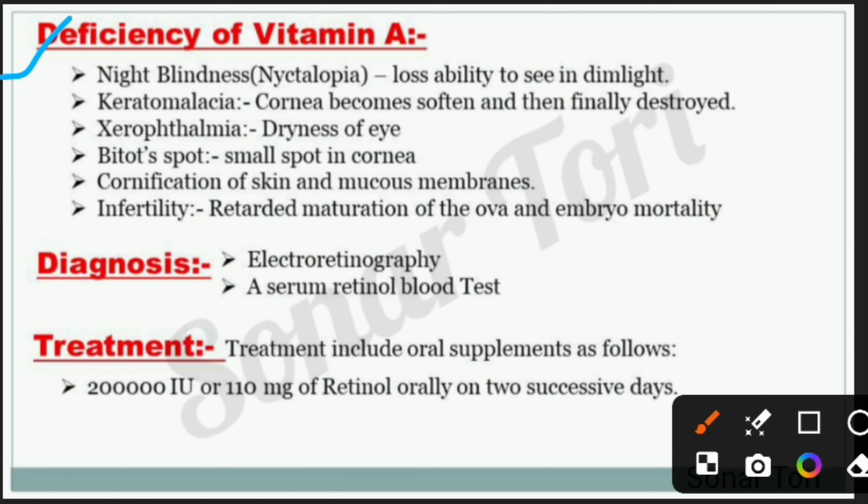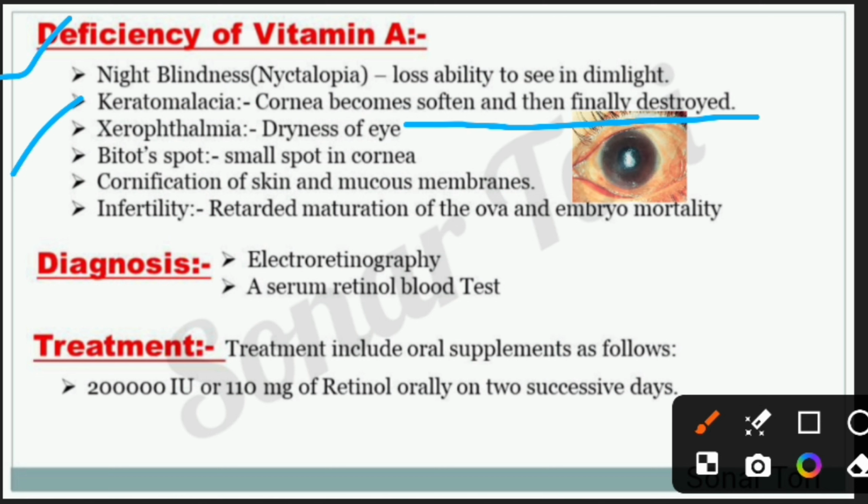Deficiency of vitamin A. First, night blindness, also called nyctalopia, where the ability to see in dim light is completely lost. Point 2. Keratomalacia. The cornea in our eyes becomes softened and then finally it is destroyed. Point 3. Xerophthalmia, also called dryness of the eye.